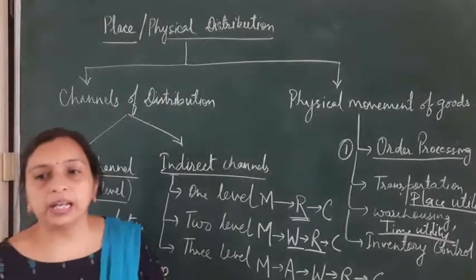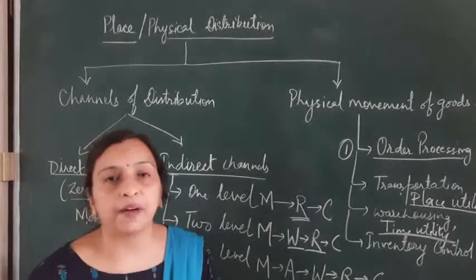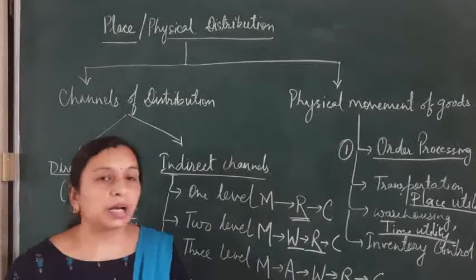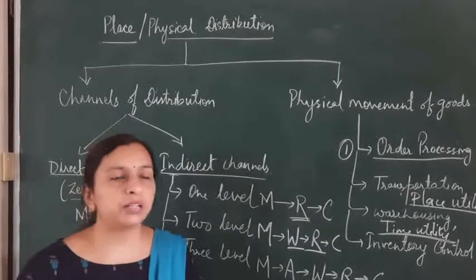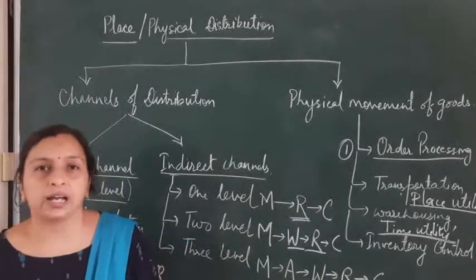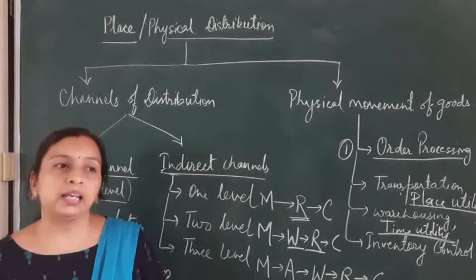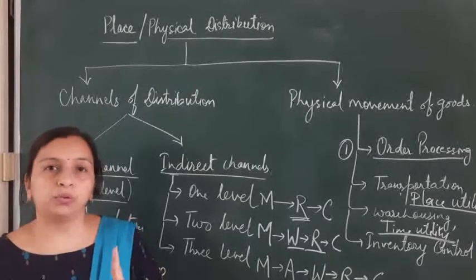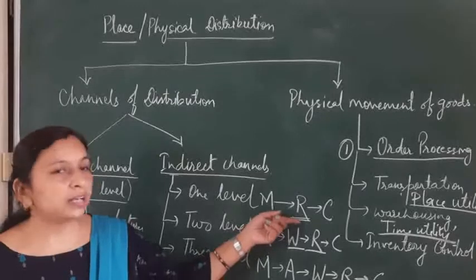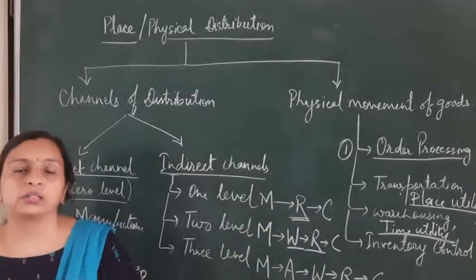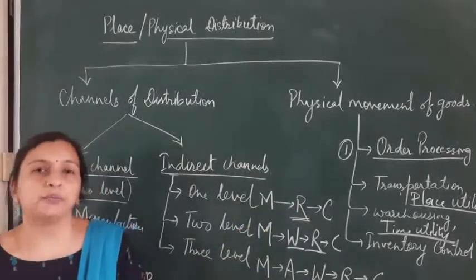Then the company related factor, that means financial strength. We see showrooms of cars, and they are selling through a distributor, with only one intermediary, the retailer. The retailers of the cars purchase the car directly from the company.